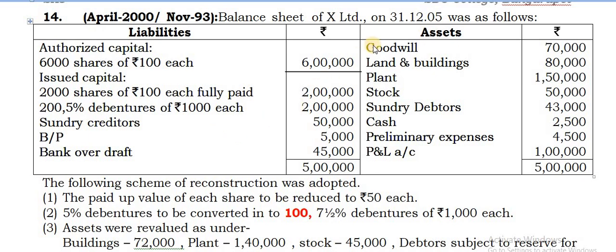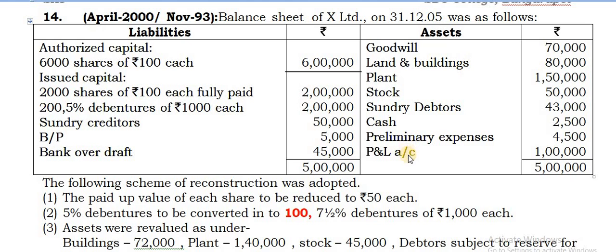The balance sheet of X Limited on 31/12/2005 is given. Authorized capital is given, which you can take separately when you are preparing note number 1 regarding share capital. Coming back here, issued share capital is there: 2000 shares of rupees 100 each, fully paid. So this is the equity shares alone, and 200 5% debentures of 1000 each are there. So two liabilities there: creditors, BP and BOD.